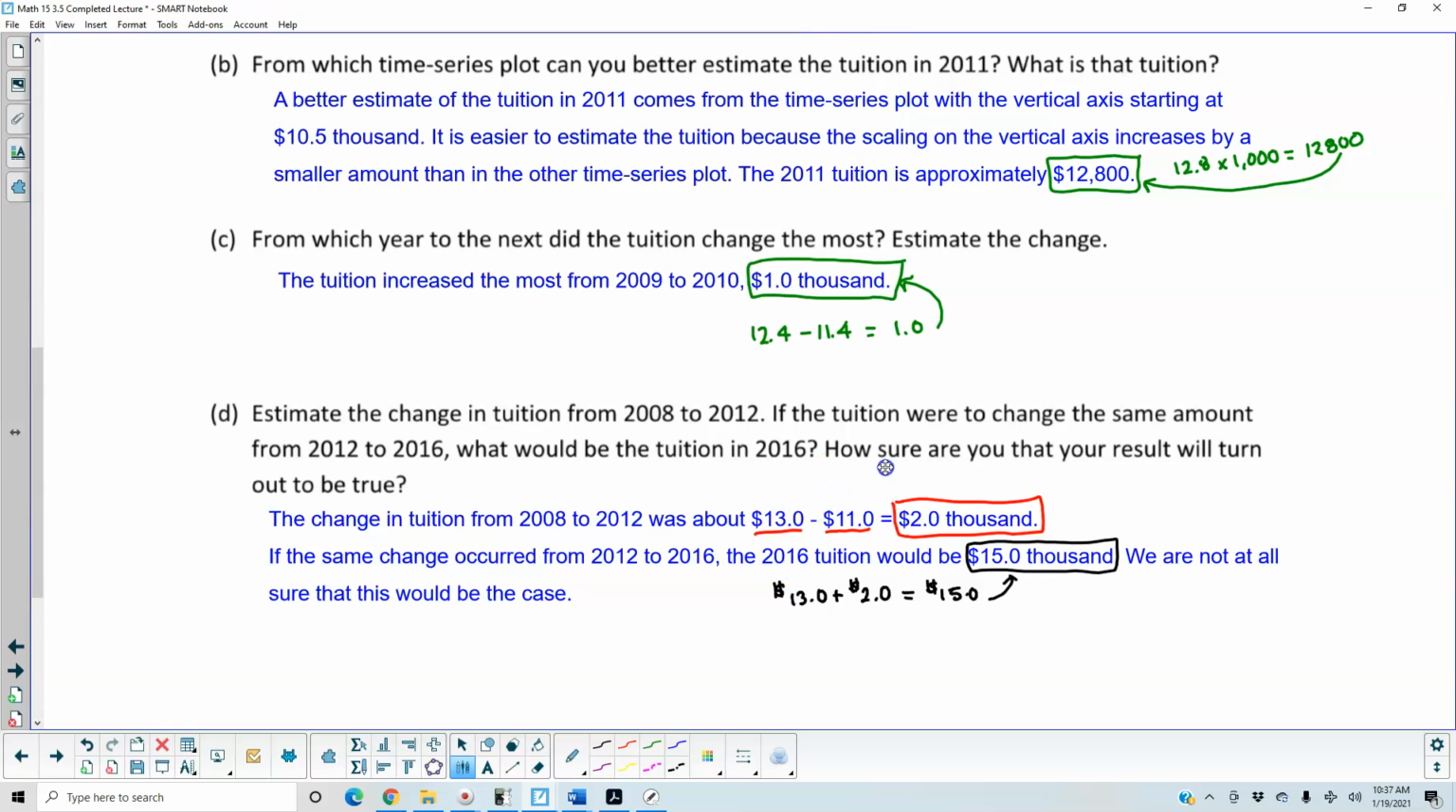And then the last question says, how sure are you that your result will turn out to be true? Well, we're not at all sure that this would be the case because we're estimating.